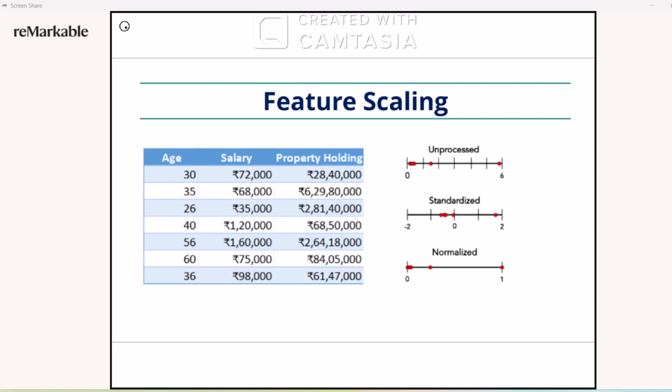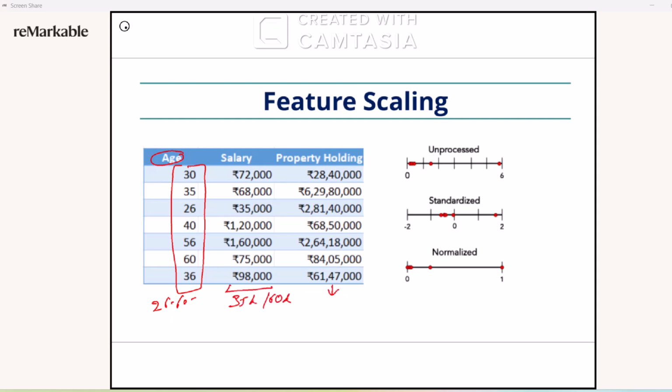Feature scaling. What is feature scaling? Whenever we try to put any data on an XY diagram, due to the smaller range of some data and larger range of other data, it would not be feasible to put them together in the same diagram. So here we use feature scaling by reducing the range of all values. If you see age, we have data in a smaller range, age varying from 26 to 60, and salary varies from 35k to 160k, and property varies in lakhs.